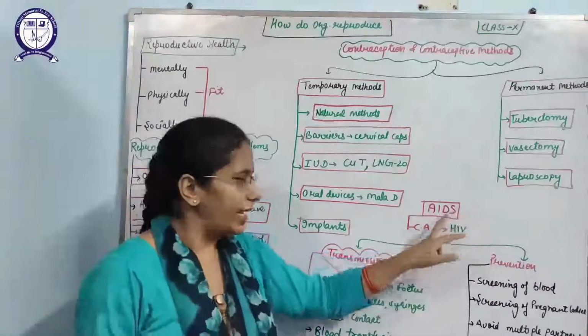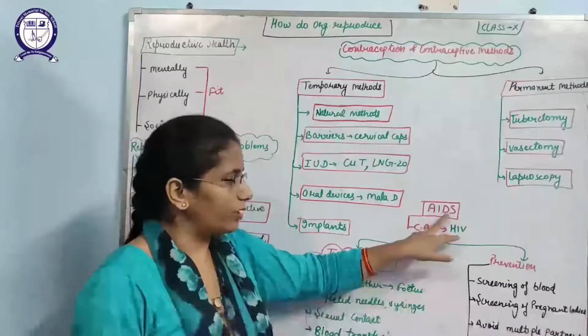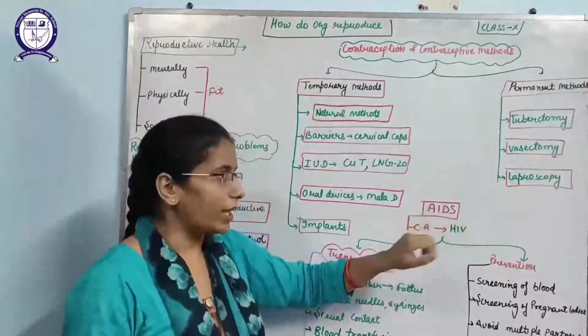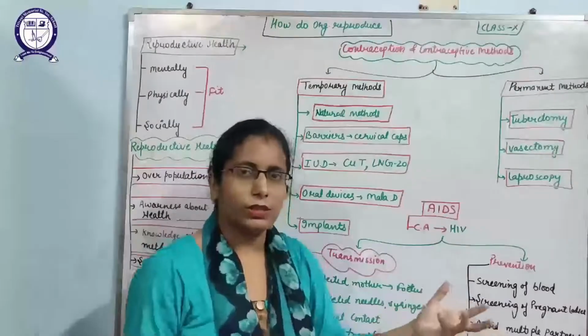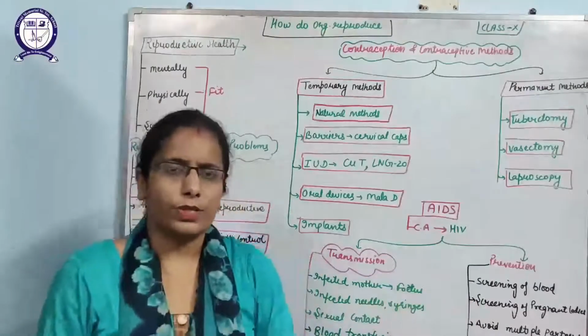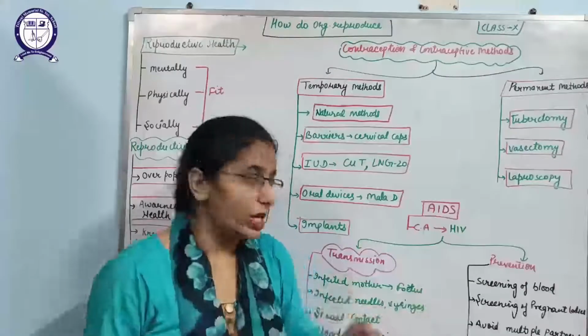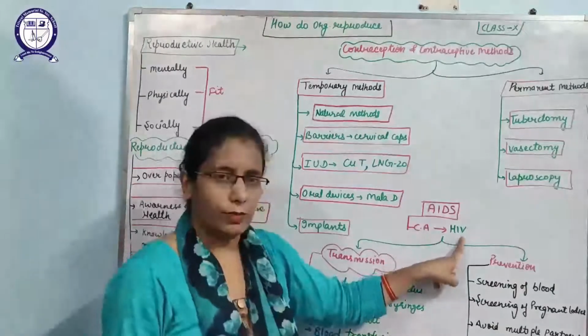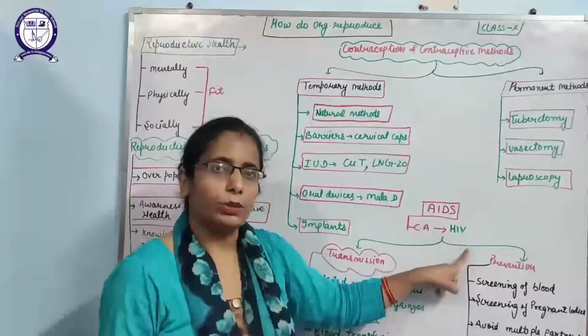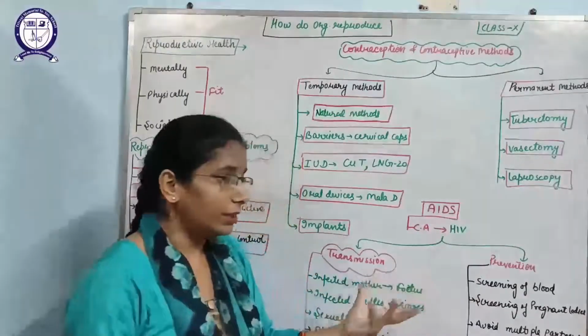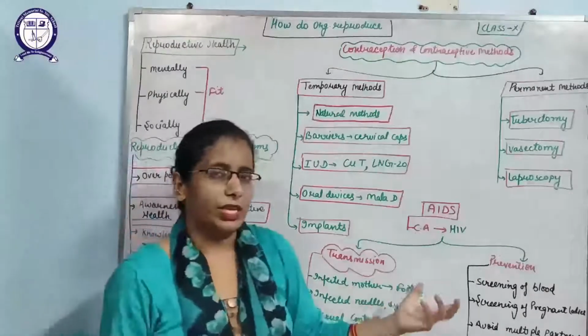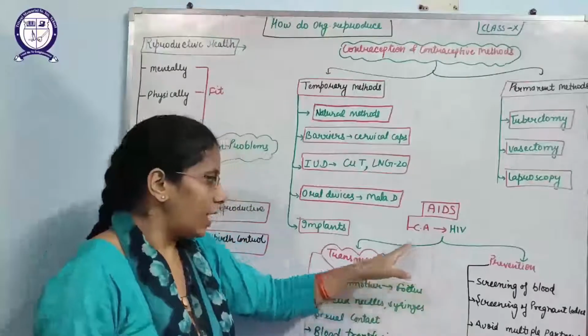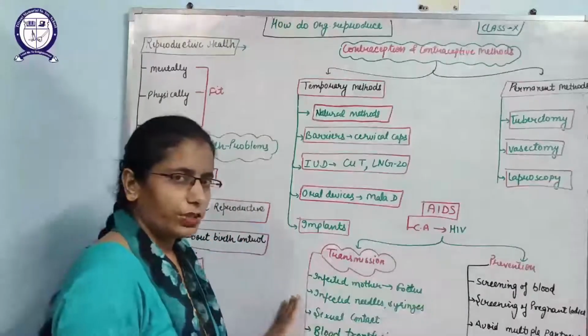What is AIDS? AIDS is acquired immunodeficiency syndrome. What is the meaning of AIDS? In this disease, the immunity of the person will be lowered due to the causative agent HIV. HIV is the human immunodeficiency virus. Then why are we discussing this? Because it is an STD, and it can transmit from one person to another person.